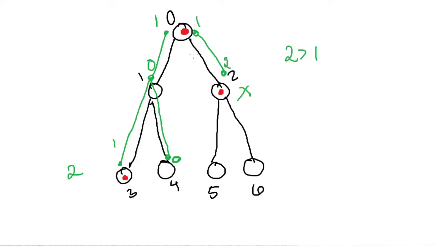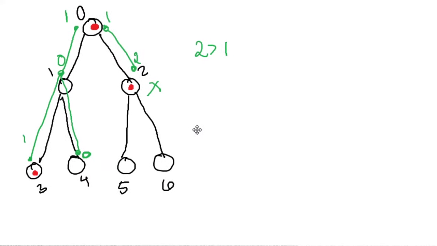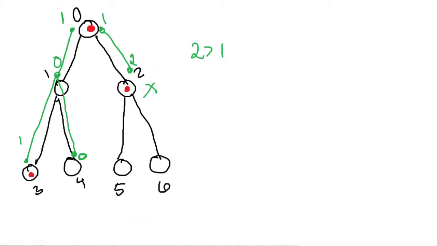Just the certain things we will need. We'll need a cats array. This cats array will just hold where the cats are. So it's going to be an integer array.